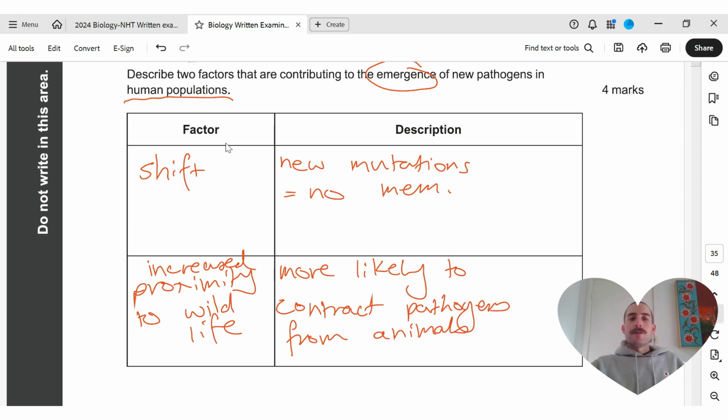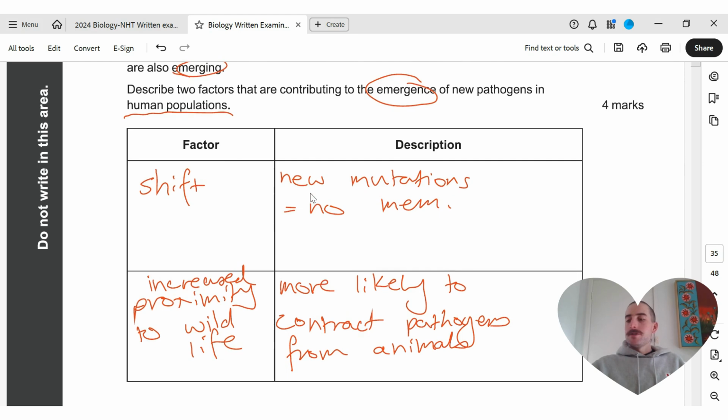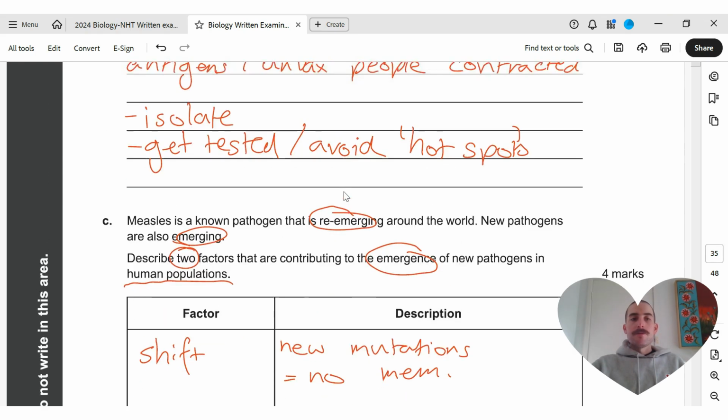Really important here that we do describe in this question. It's asked us to describe 2 factors, but for whatever reason, they haven't bolded this, whereas they have in the one above. Interestingly, maybe an oversight on their behalf.